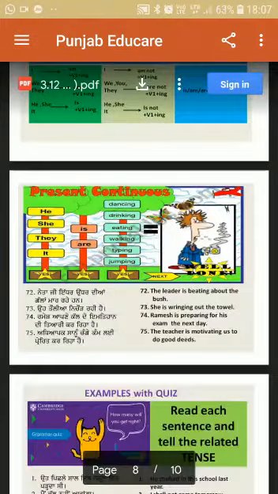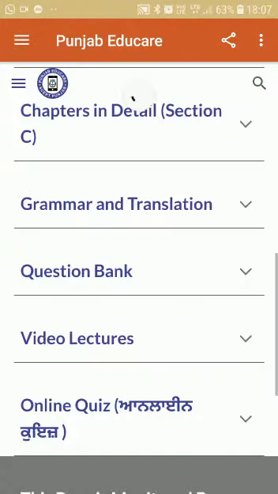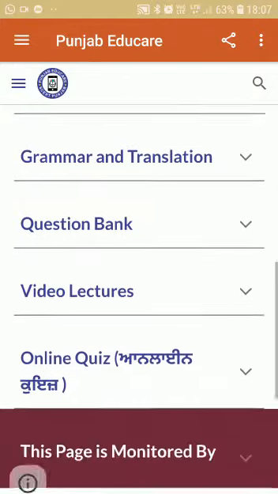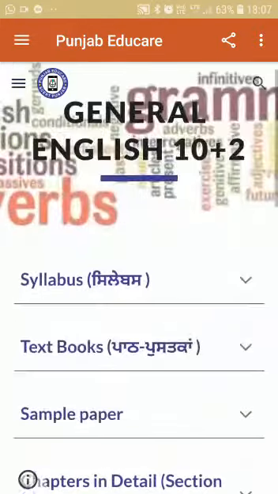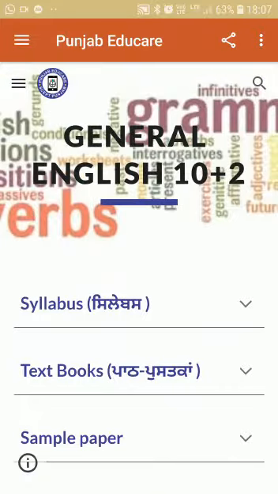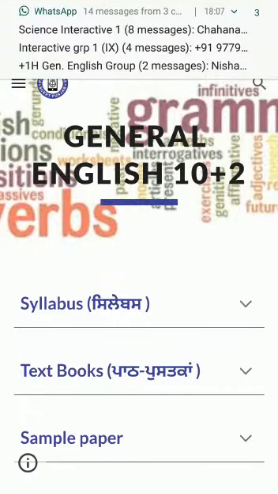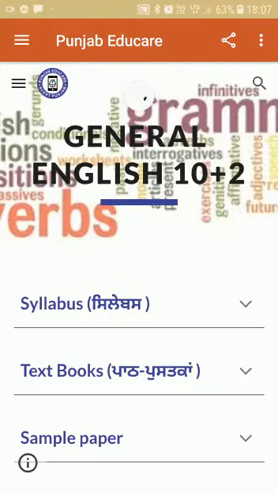Fine. This is how you can prepare for your PAS test. And you can refresh yourself, revise the syllabus time and again. If you have any problem, you can ask your teacher also. Okay.